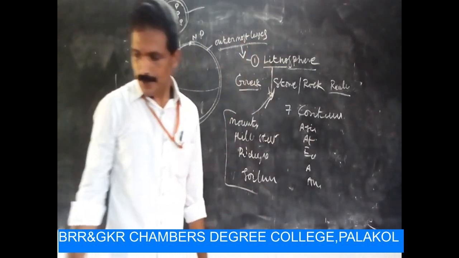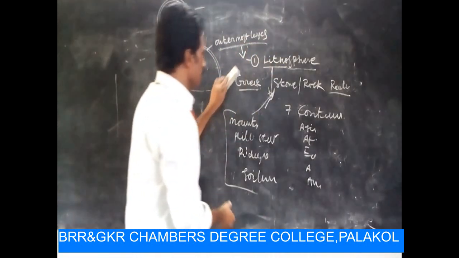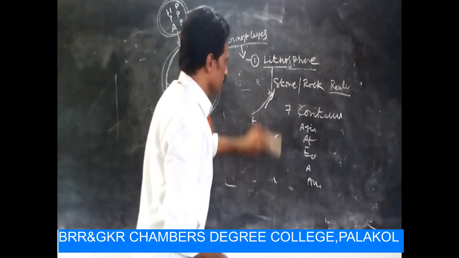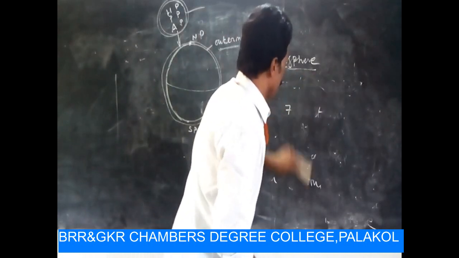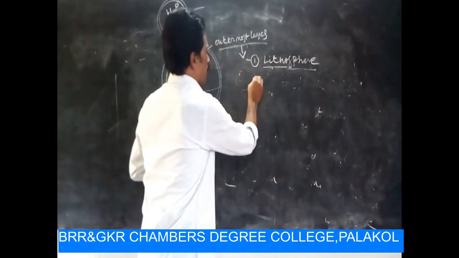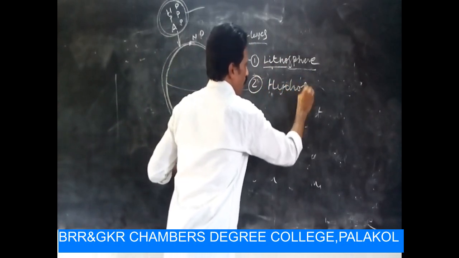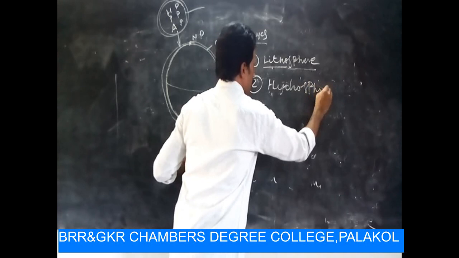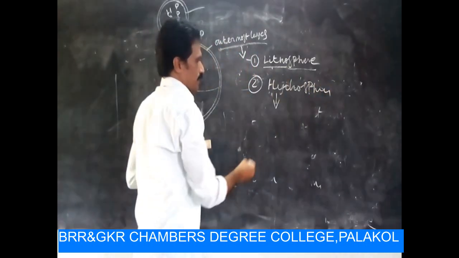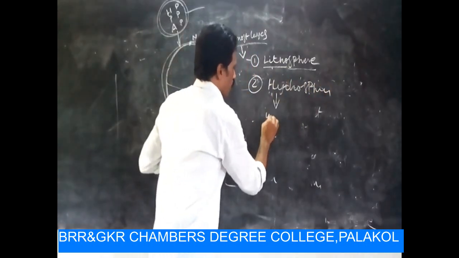Lithosphere afterwards, then the second one, we know very well, is hydrosphere. Hydro means water in Greek.